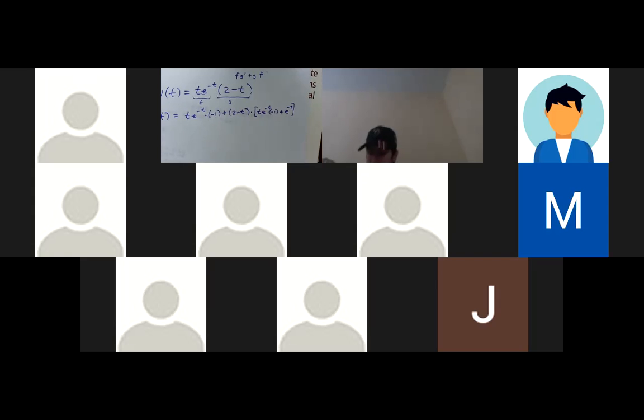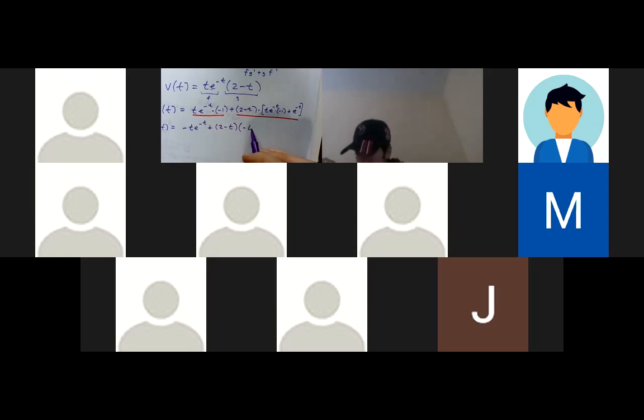All right. Let's simplify that a little bit carefully. Okay, so first of all, I've got this term plus this, all being multiplied. So this one right here becomes negative t e to the negative t, plus I'm going to keep that 2 minus t times this, which becomes negative t e to the negative t plus e to the negative t.